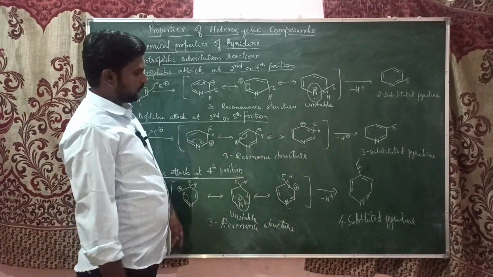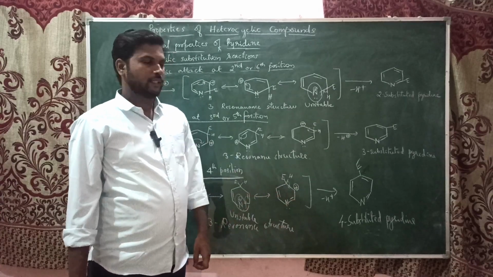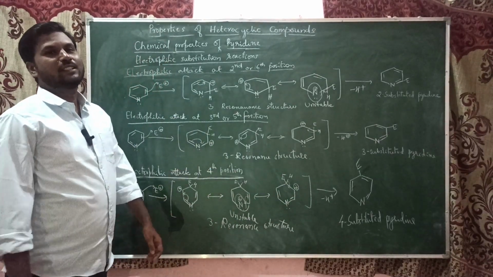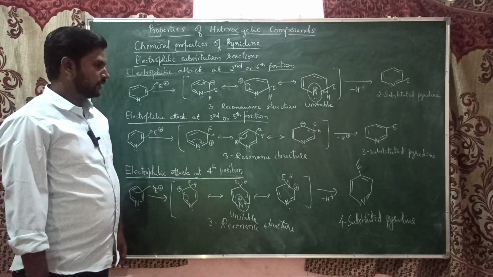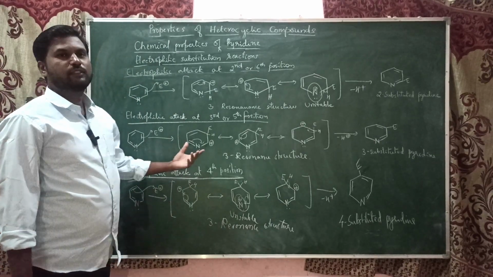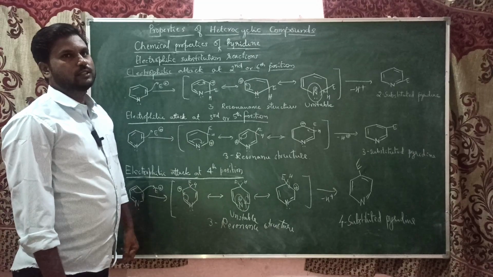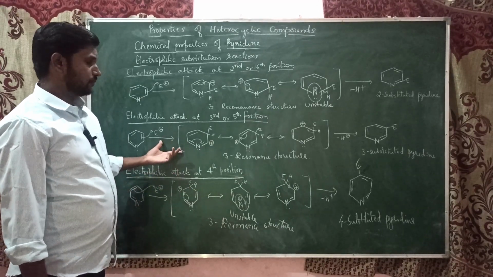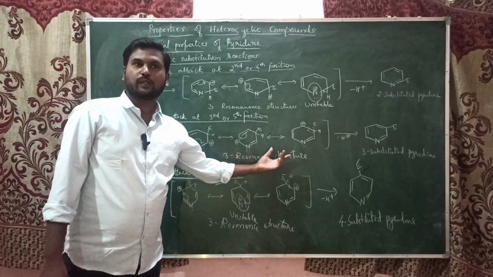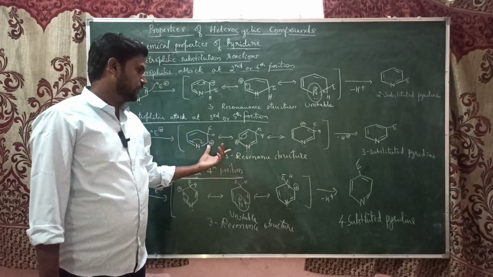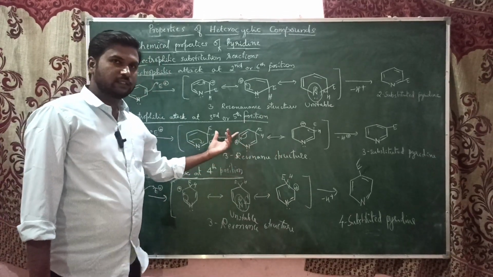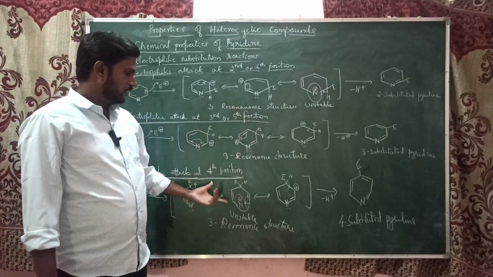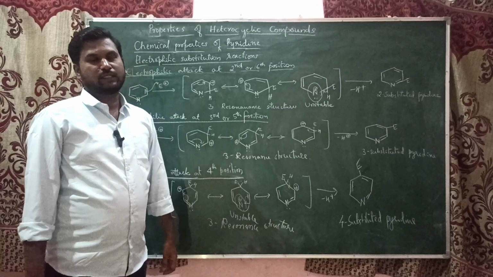Okay, and this one is again a carbocation, it could be stabilized by this resonance. So now you can say which position is most preferred. Yes, the third or fifth position is the most preferred position for the electrophilic attack in the case of pyridine, because all three structures give a carbocation which can be resonance stabilized, and here we got the three structures. Here we only get two stable structures, here also we got only two stable structures.